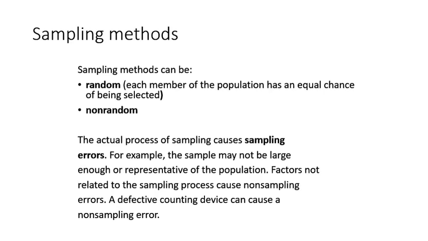The actual process of sampling causes sampling errors. For example, the sample may not be large enough or representative of the entire population. Factors not related to the sampling process may cause non-sampling errors. A defective counting device can be a non-sampling error. Now let's understand some of the random sampling methods.